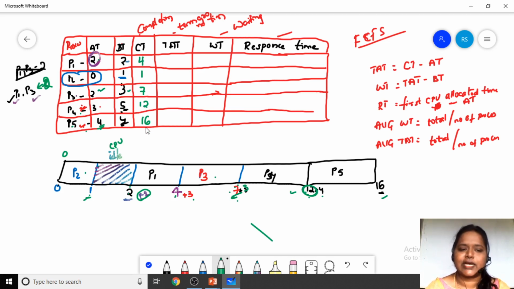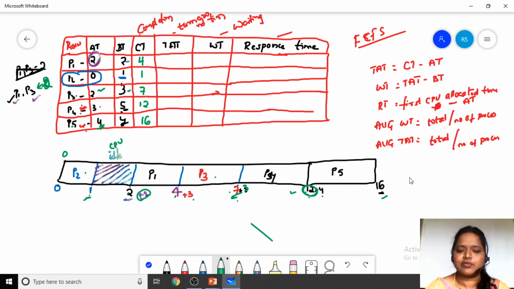So completion time, in the sense of how much time it took in order to complete that process, we will call it the completion time. Next you will find out the turnaround time. The formula of turnaround time is completion time minus arrival time.